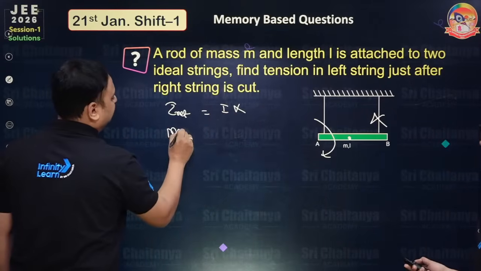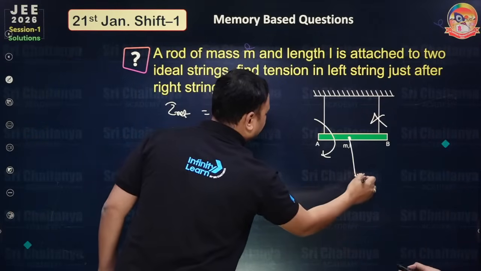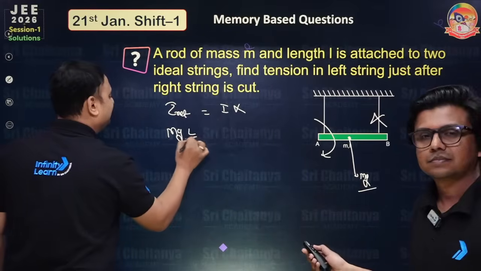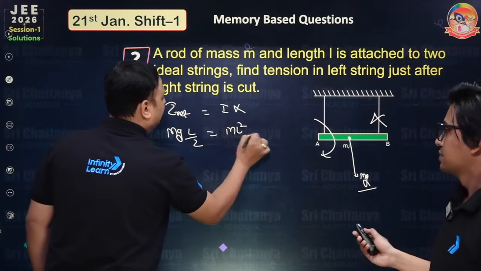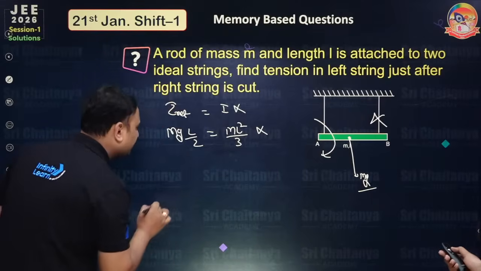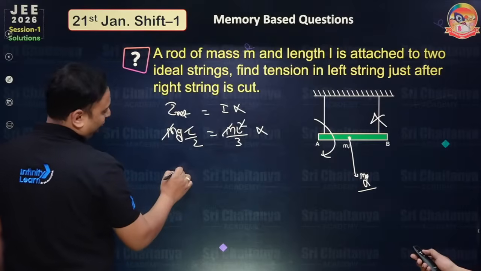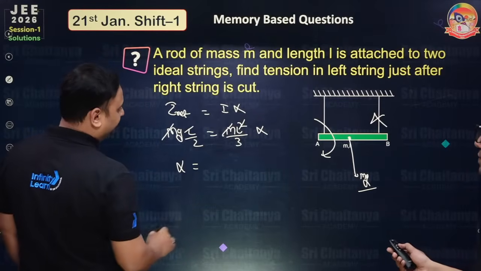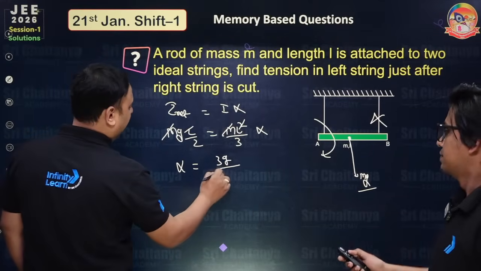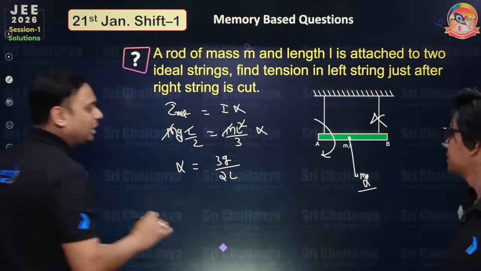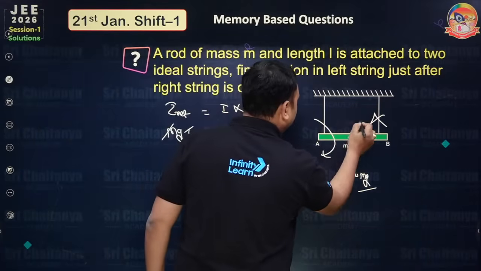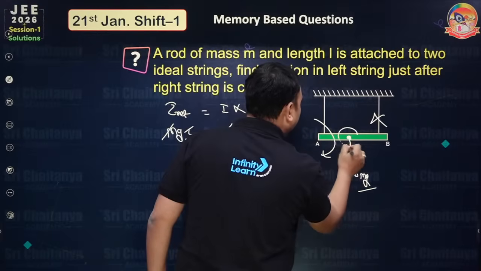Net torque is given by the weight, so this is mgl by 2, and I is equal to ml square by 3 into alpha. You calculate here, m cancels out, l cancels out, so you get alpha equal to 3g by 2l. Now considering the center of mass point, it also has an acceleration.